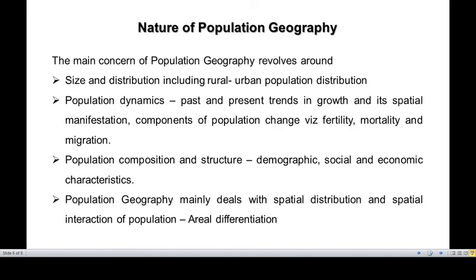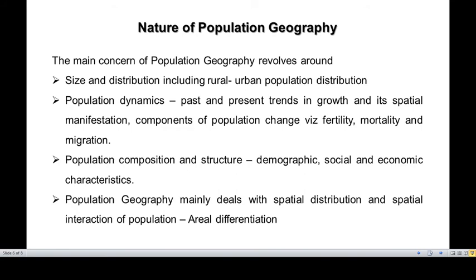Moving forward, let us understand the nature of population geography. The main concern of population geography revolves around the size and distribution of population, not just rural and urban, but also the distribution pattern or the size of the different elements of the population in different times and spaces.